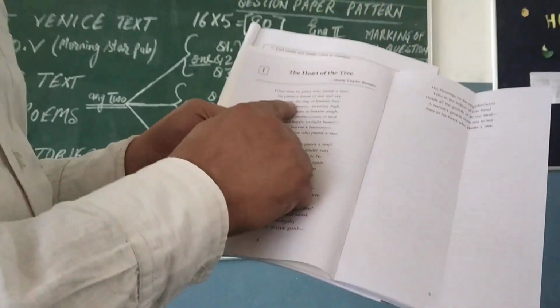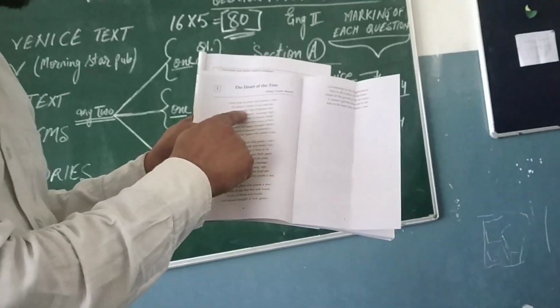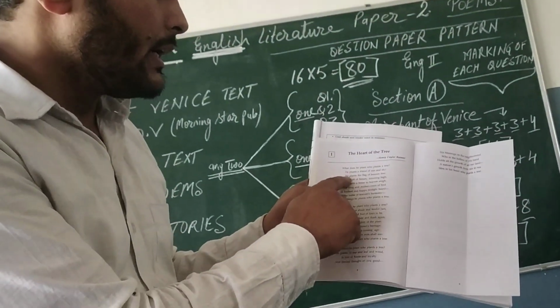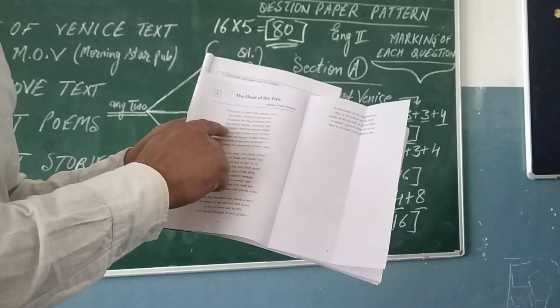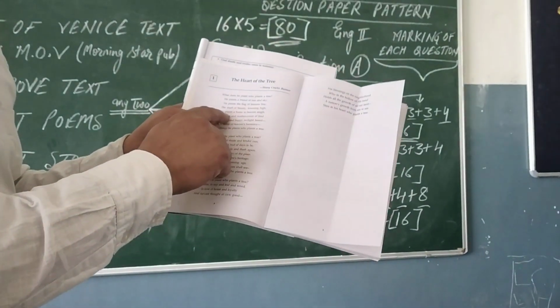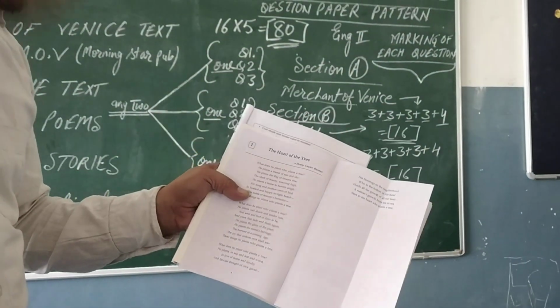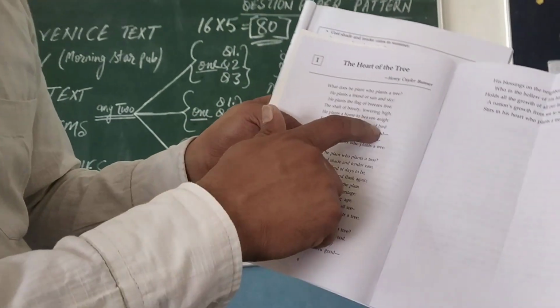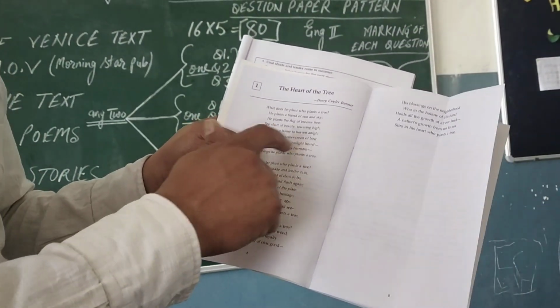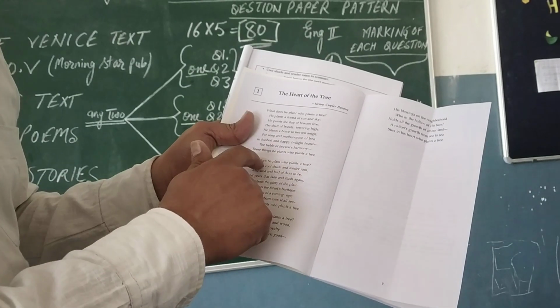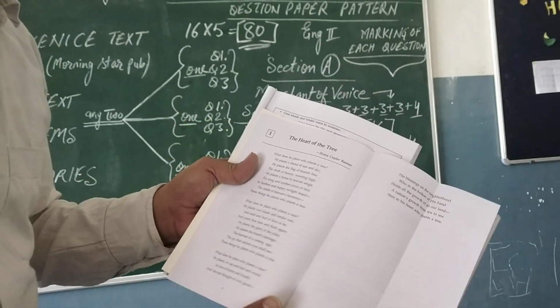What does he plant who plants a tree? He plants a friend of sun and sky. He plants the flag of breeze free. The shaft of beauty towering high. He plants a home, heaven in me. For songs and mother croon of bird, he hushed and happy twilight heard. The terrible heaven's harmony, these things he plants who plants a tree.